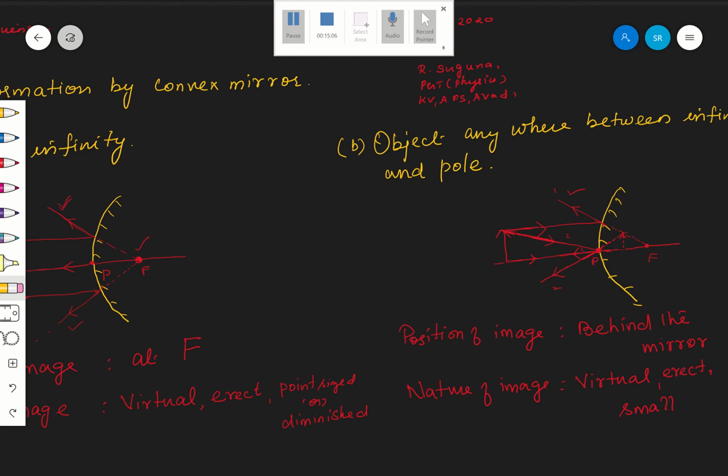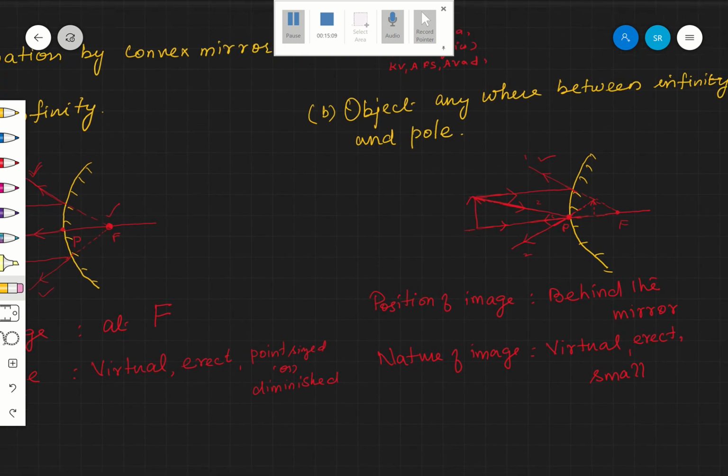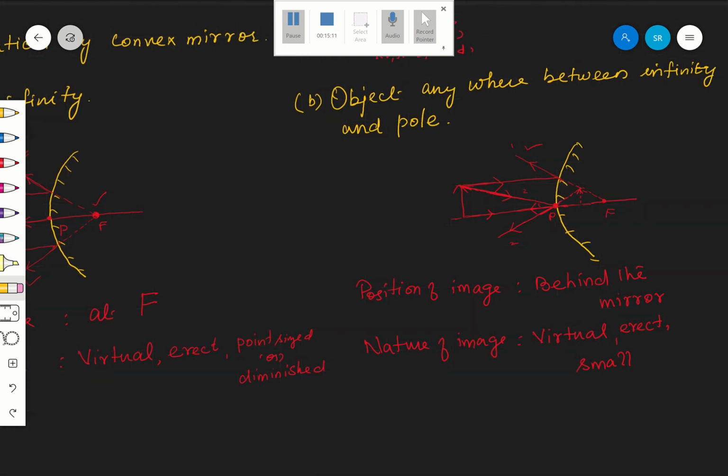Only two portions are there. That is, object anywhere between infinity and pole. So what do you understand from this? With a convex mirror, the image will always be virtual and erect, and the image size will always be smaller than the object size. Wherever you keep the object, the image size will always be smaller than the object size. Is it clear? Okay, right.